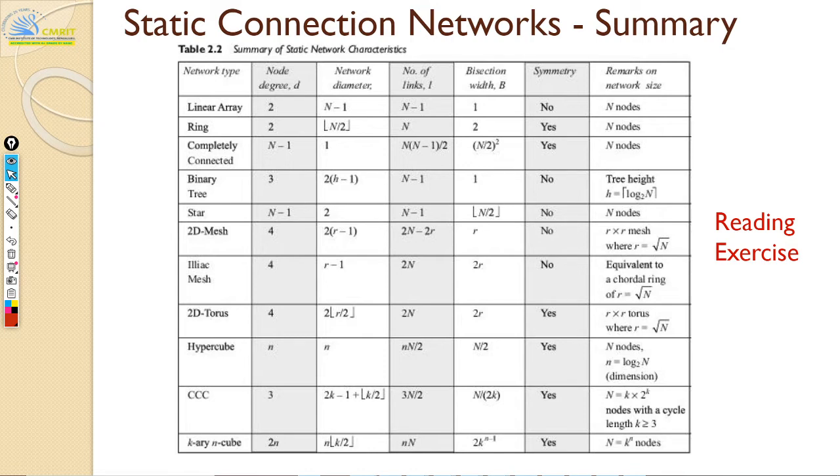So when you say degree of a node, it means the total number of edges that come in and go out. The number of edges that come in is called the in degree, and the number of edges that go out is called the out degree. But for this subject, we will be considering bidirectional graphs, which means we just count the total number of edges connected to the node. Okay, good.